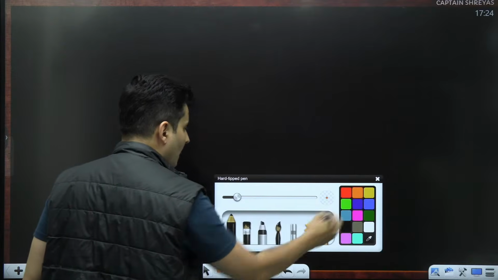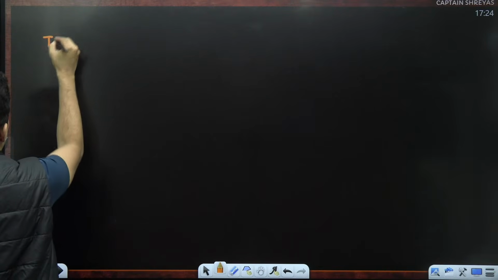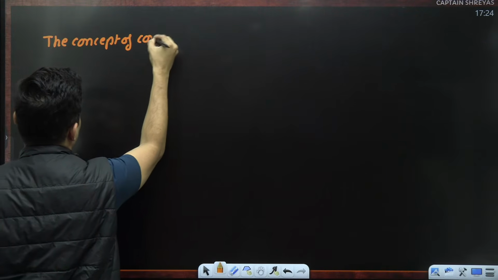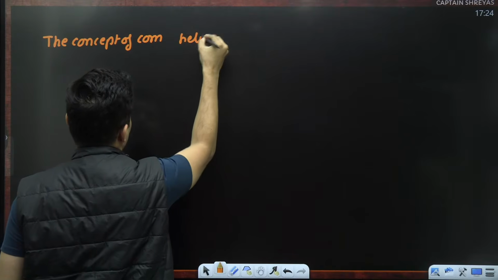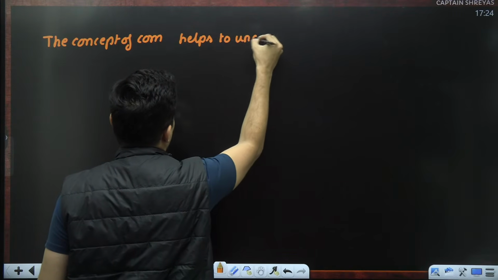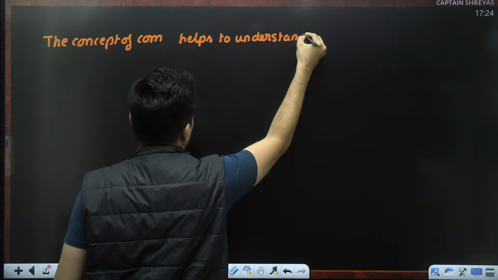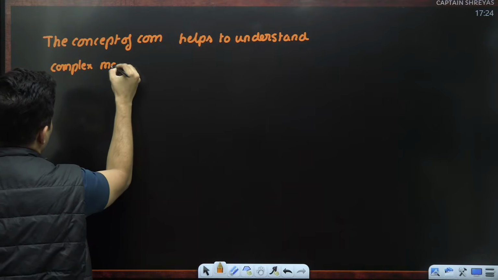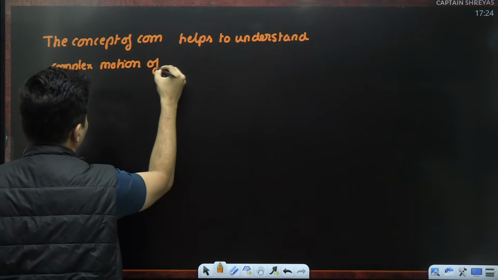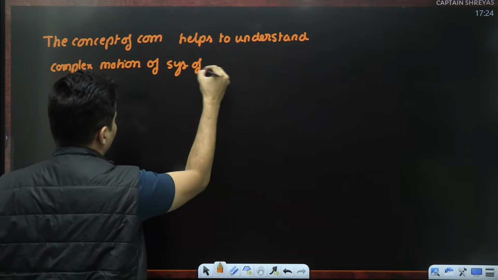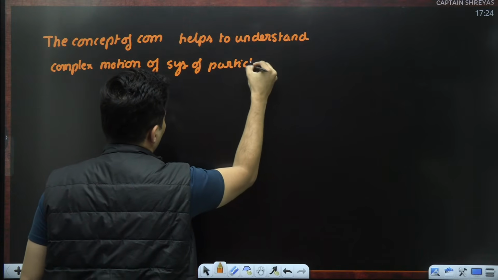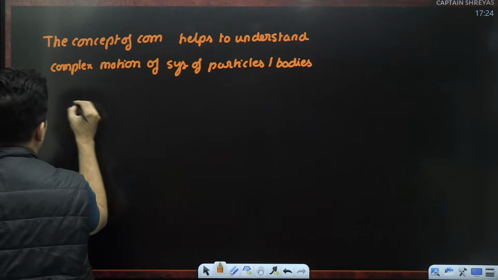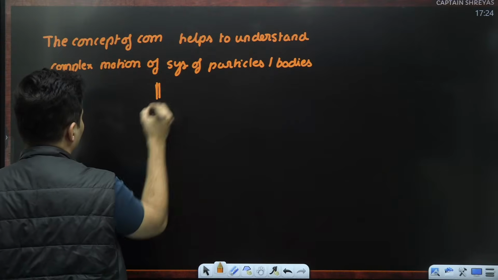So I can say the concept of center of mass helps to understand complex motion of a system of particles, if there are many particles or different bodies, by breaking it down into two parts.